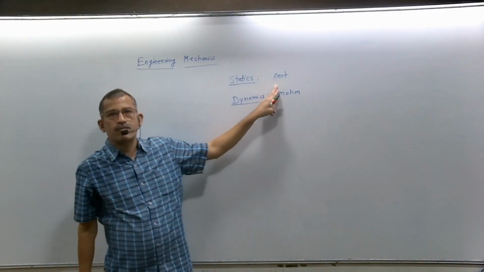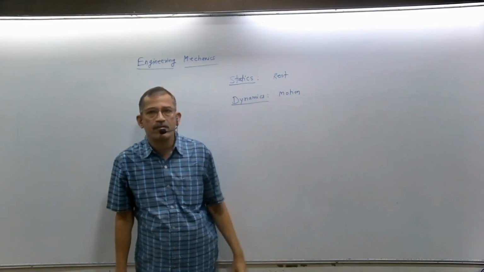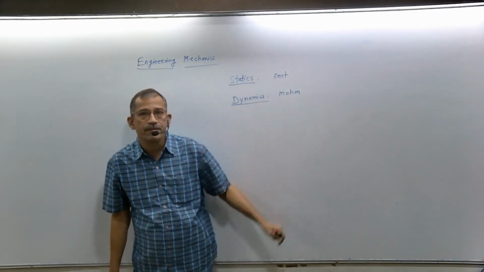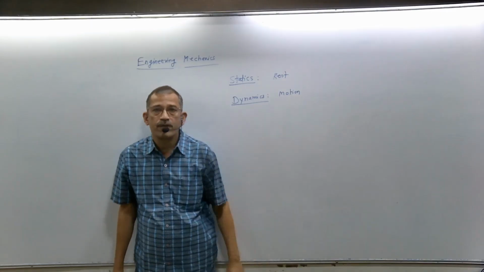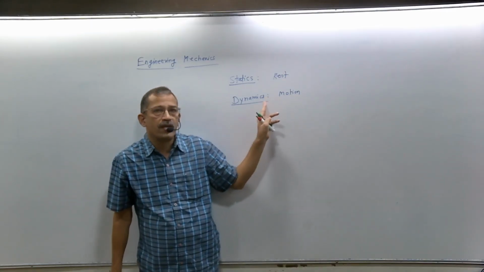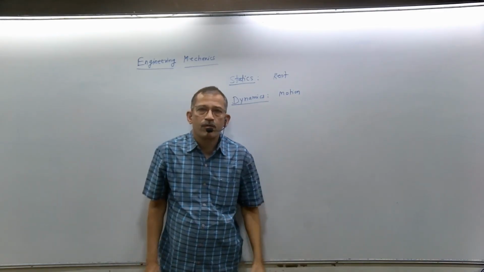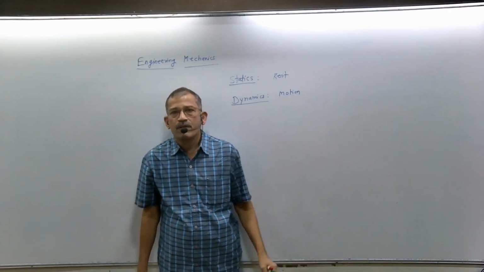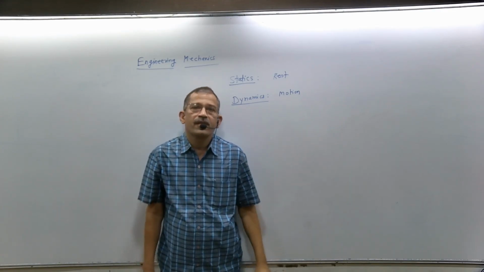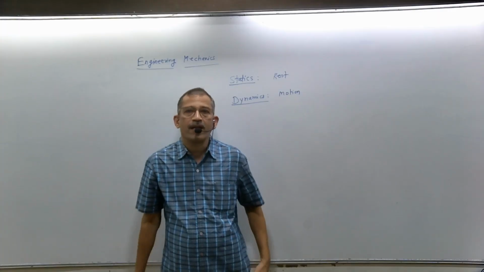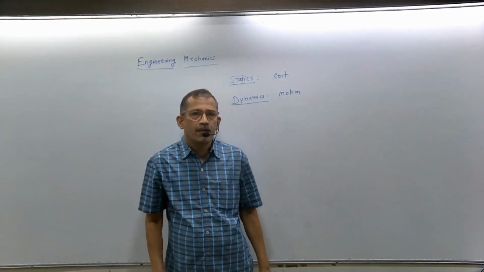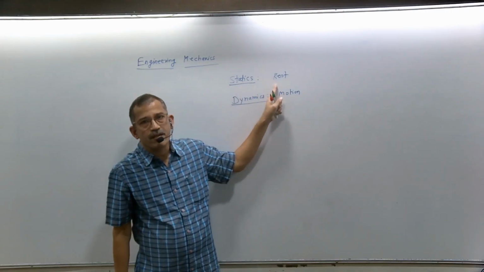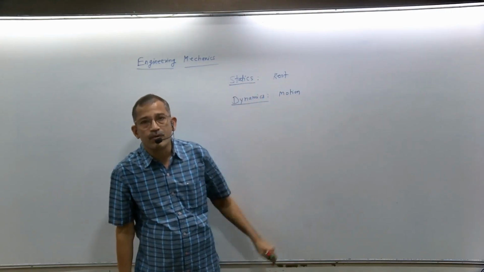When bodies remain at rest, we will analyze different types of force systems. We will find out the resultant. Then we will study equilibrium, and in that we will study friction again. We will study different types of force systems and how to find the resultant. In dynamics, bodies are in motion. Kinematics is one branch, the other branch is kinetics. So we have to study kinematics of particles, kinematics of rigid bodies, and kinetics of particles. In this video lecture, we'll discuss statics, and in that, a force system when forces don't lie